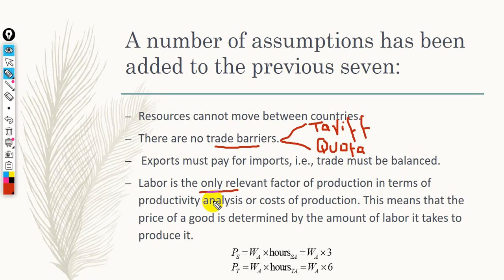Returning back to assumption number 3, which is no money illusion. As we said in this assumption, we have to differentiate between nominal and relative price. Nominal price of a commodity, which is PS, will be calculated as the wage rate in country A multiplied by the number of hours required to produce a single unit of soybeans in country A. Say, for example, we take 3 hours to produce this unit.